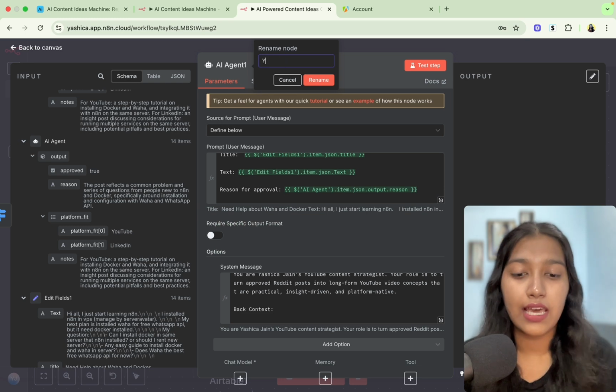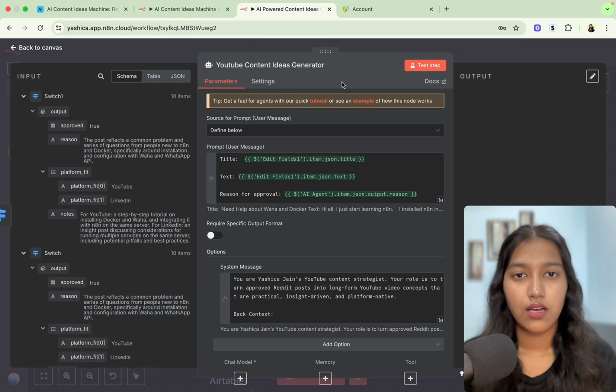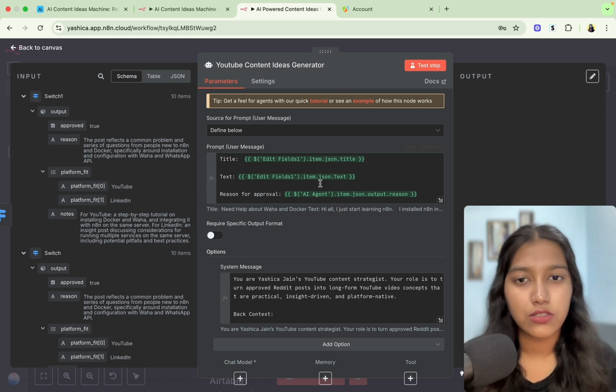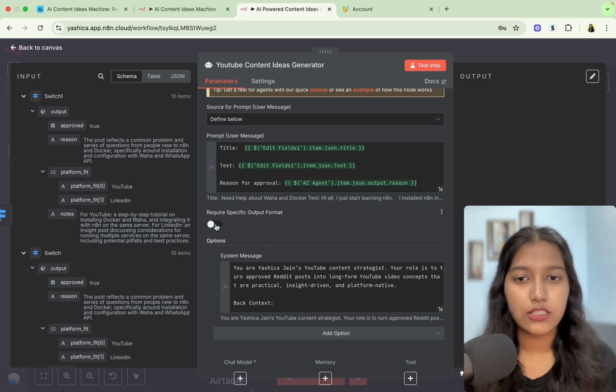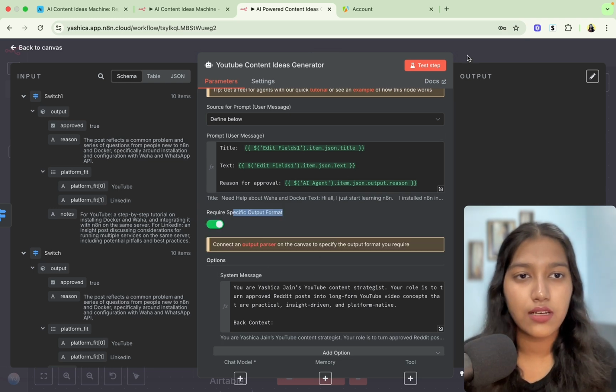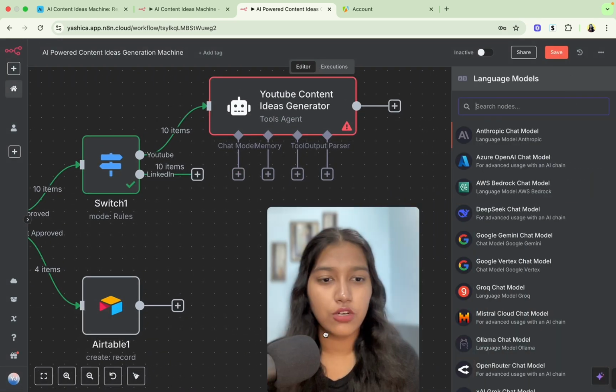If you want to rename it, you can rename it to YouTube Content Ideas Generator. The reason why I didn't merge YouTube and LinkedIn is because both the platforms are very, very different, right? You can't have one idea and just put it to both of them. So that's why. And then just turn on require specific output format because we're looking for a JSON. And then it's the same story. We're going to connect the chat model.